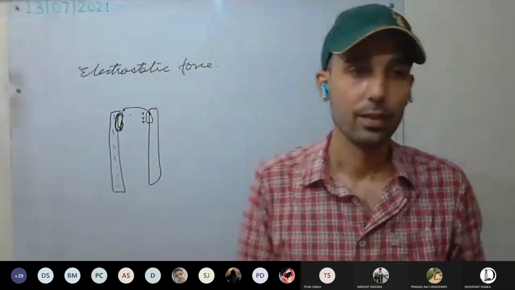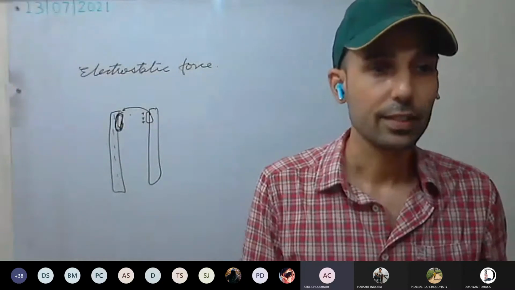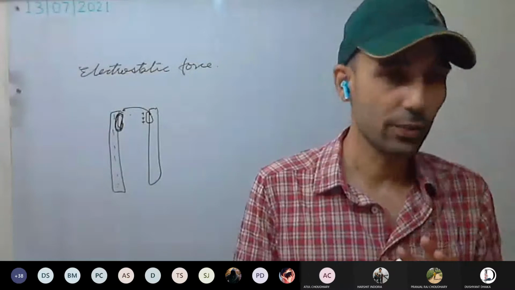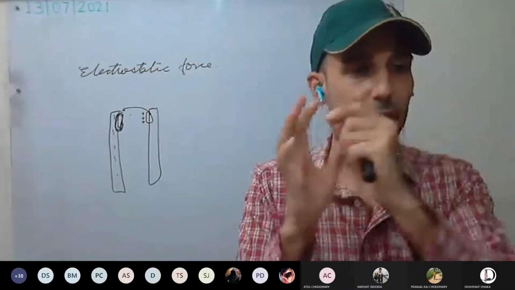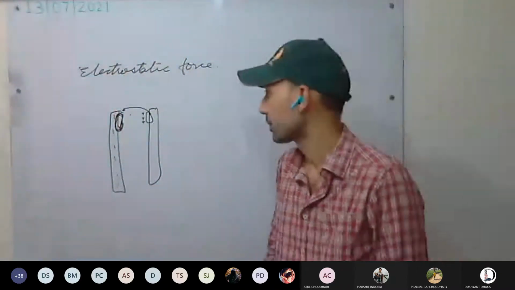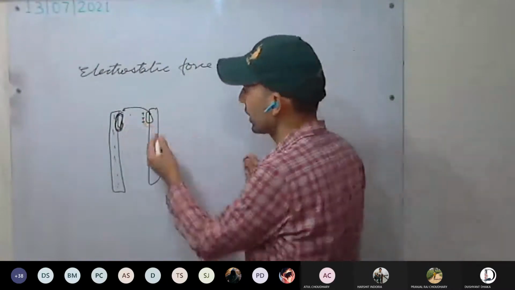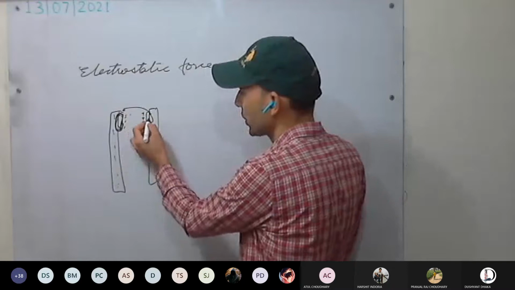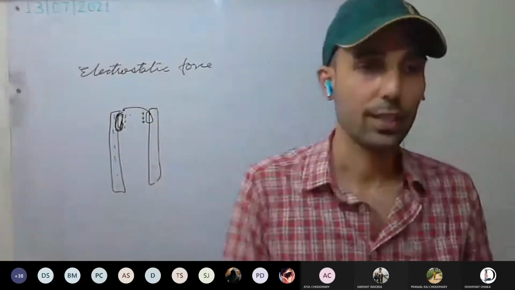Sir, if we rub an insulator and a conductor? Okay, in that case, I haven't studied on that, but what I think is that the insulator will get charged at a particular place, but in the conductor it will get distributed. For example, this is the conductor, this is the insulator. It becomes negative, this becomes positive. After this, the positive charge will get distributed in the conductor.